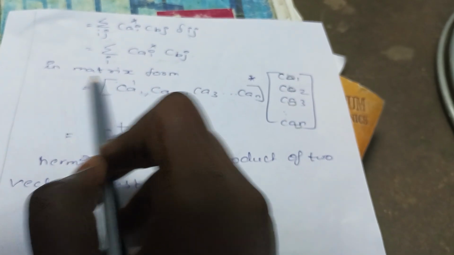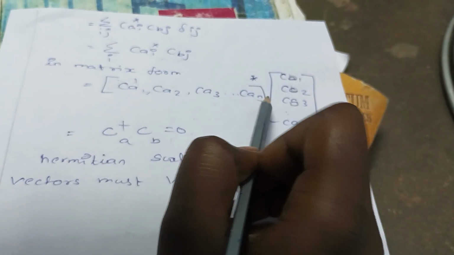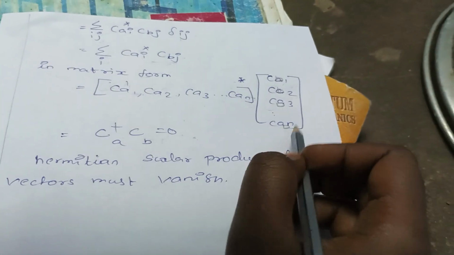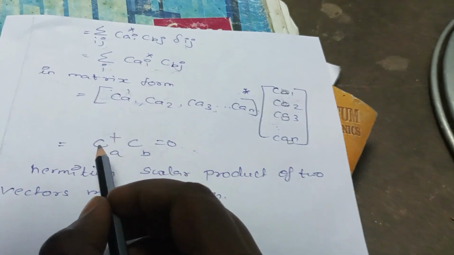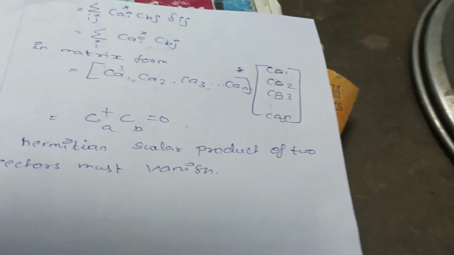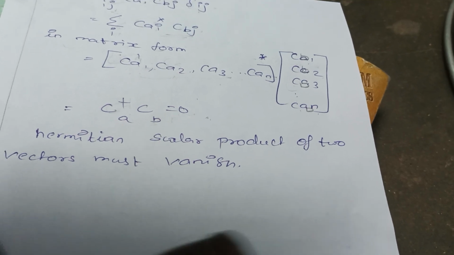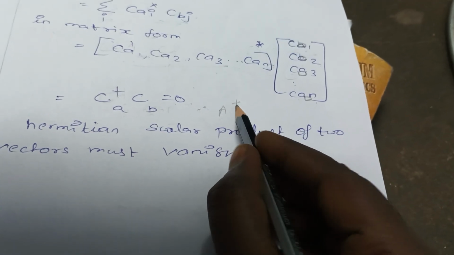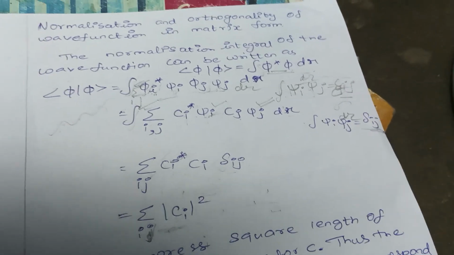It is written in the form of a matrix, so it will become ca1, ca2 up to can, and similarly cb1, cb2 and cb3 up to cbn. So we are taking the whole term as c prime a and c b. This is the Hermitian scalar product. It must vanish. So this equation proves the orthogonality condition. So we have proved the normalization and orthogonality of wave function in matrix form. Thank you.